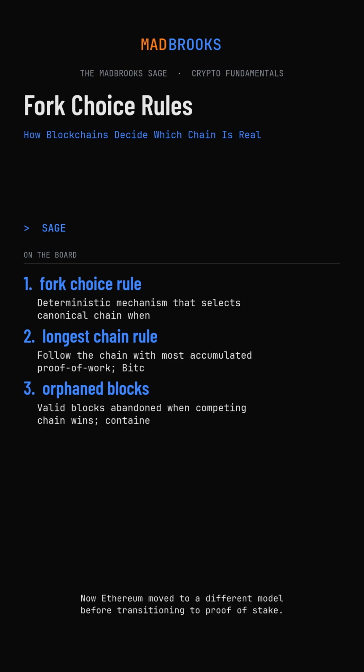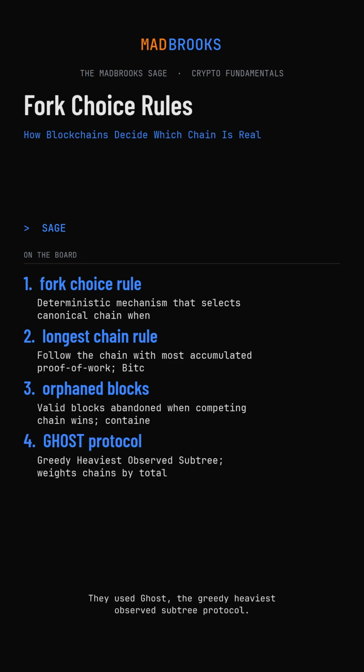Now Ethereum moved to a different model before transitioning to proof of stake. They used Ghost, the greedy heaviest observed subtree protocol. How does that differ from Bitcoin's approach, and why did they need something different? Ethereum's faster block time, initially 15 seconds versus Bitcoin's 10 minutes, increased the natural orphan rate. More frequent blocks mean more network latency relative to block interval, which increases fork probability.